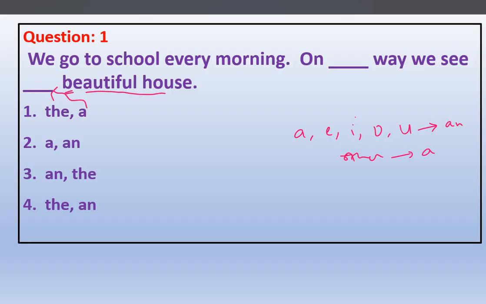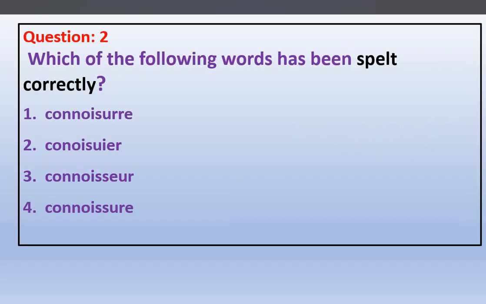Now, so the first answer is what? Here we get a beautiful house. Now, second one.